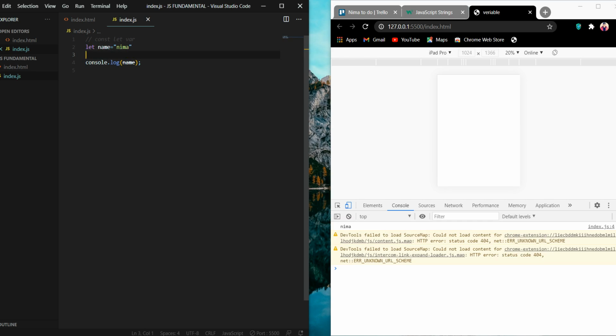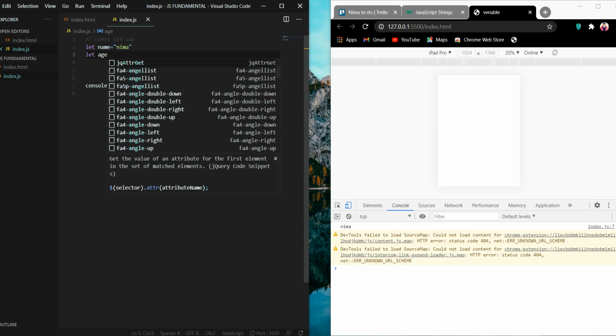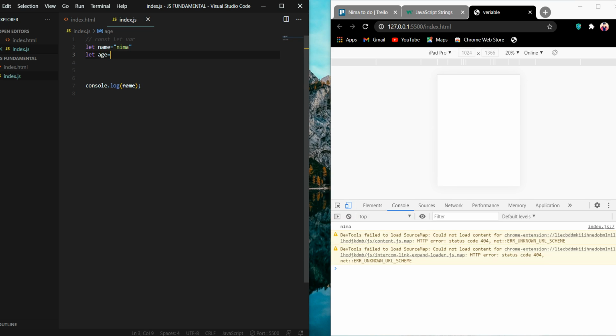And the second difference is in the scoping. For example, we have let age, 28 years old. I'm going to use if here, and I'm going to tell you what if is.